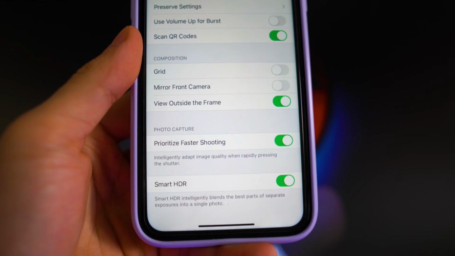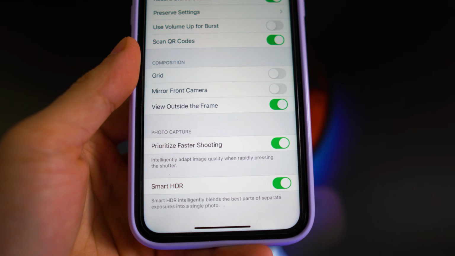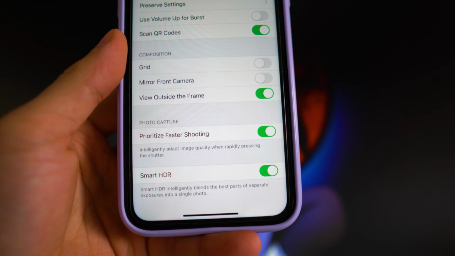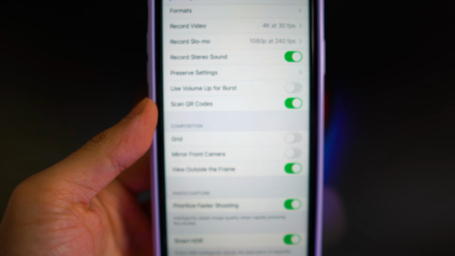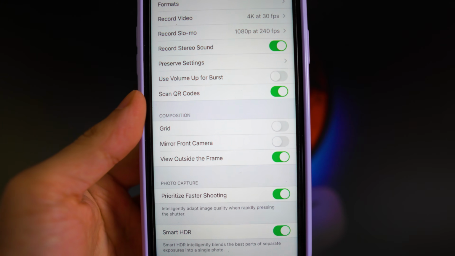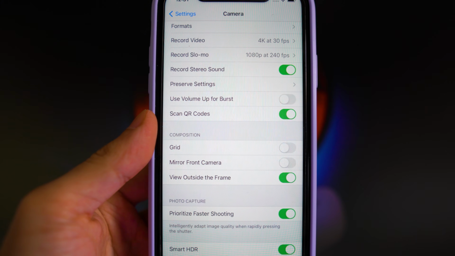So the next thing you guys want to turn on is the Smart HDR right here. Basically it blends the best parts of separate exposures into a single photo. So it's going to get the best color and shadow detail for your photos. So make sure you guys have this on, it's very important.